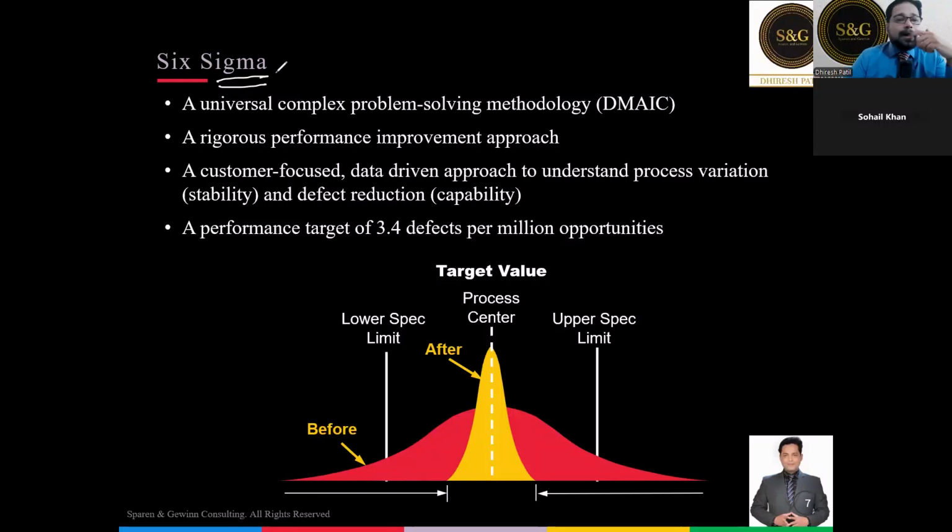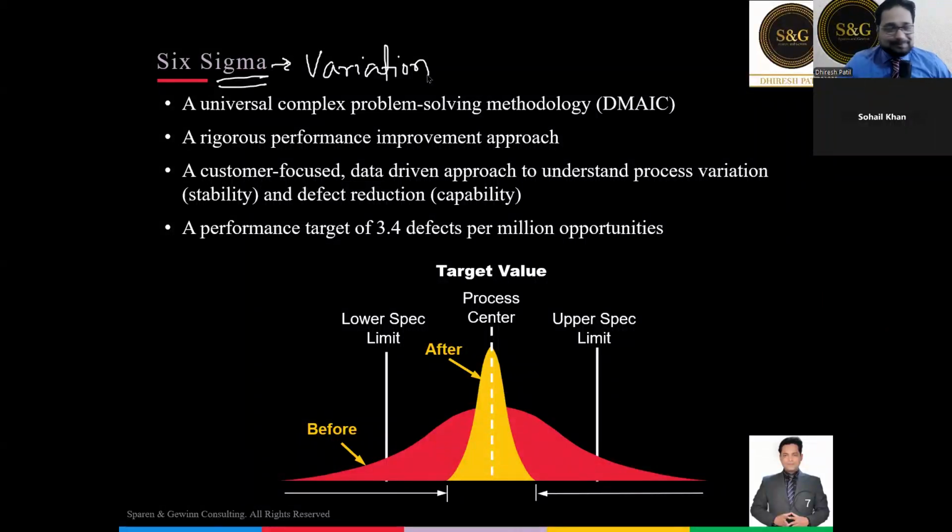Clear, everybody? Yeah. Now coming back to sigma. Sigma is a Greek letter, which is basically a measure of variability or variation. Let's make it very simple. Sigma is a measure of variation. Now, what do you mean by sigma? Why is variation important? Write this down. More variation, more the rejections and defects.